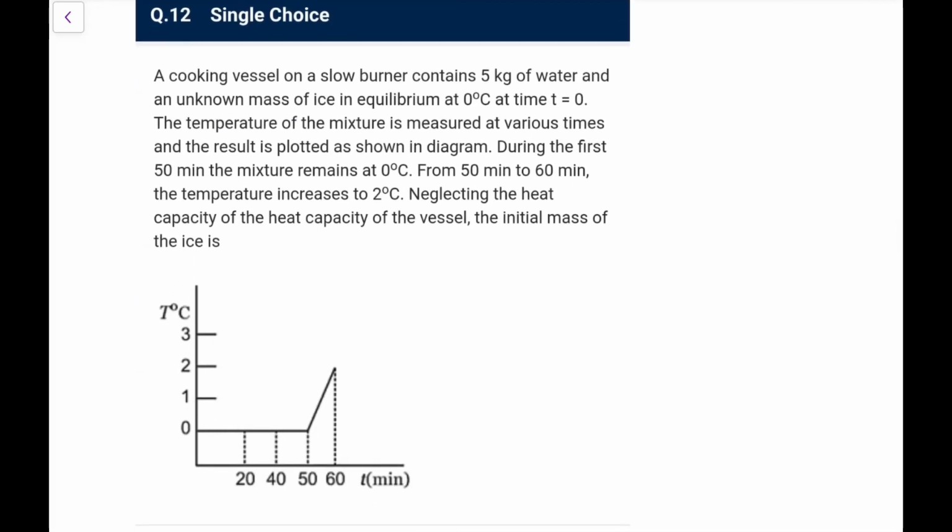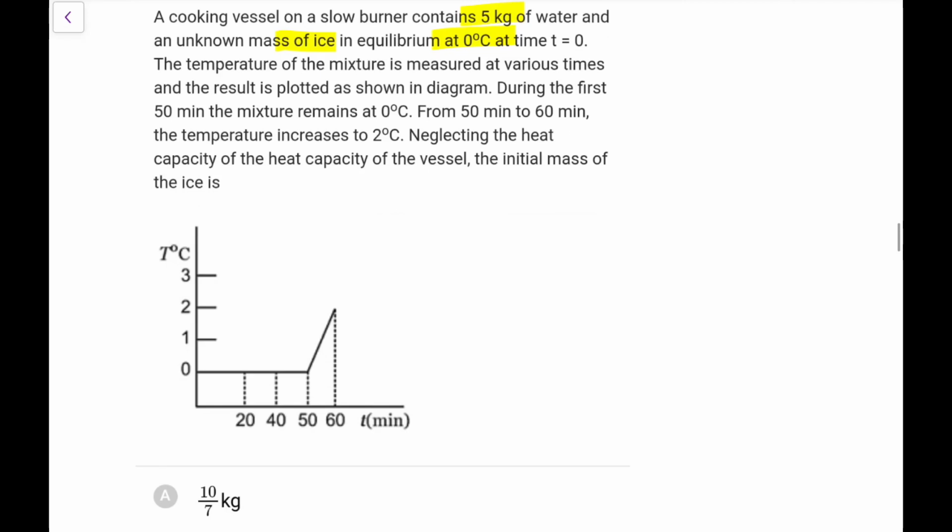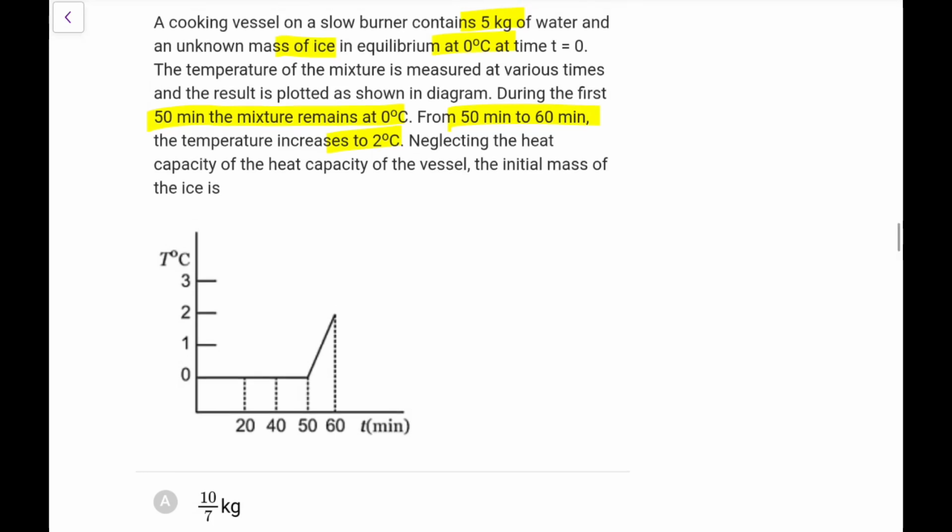Next one. A cooking vessel on a slow burner contains 5 kg water and an unknown mass of ice in equilibrium at 0 degrees at t equal to 0. The temperature of the mixture is measured at various times and the result is plotted as shown in time. During the first 50 minutes, okay, the mixture remains at 0, that means ice is melting. From 50 to 60 it increases to 2 degrees Celsius. Neglecting the heat capacity of the vessel, the initial mass of the ice is, okay, so let it be m.